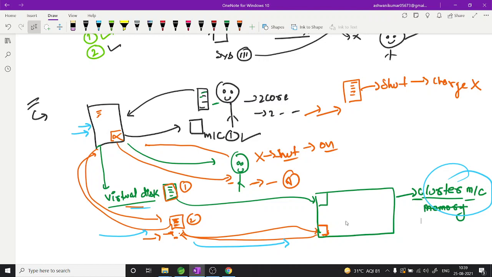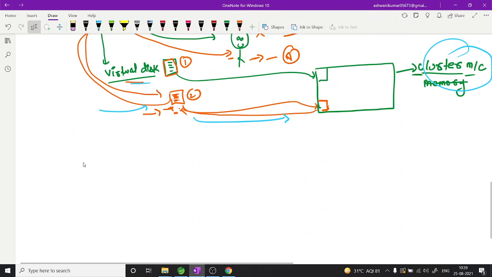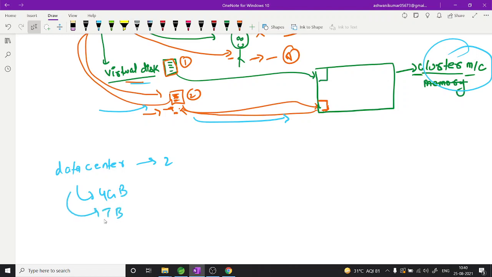And this is the main difference between data centers and AWS. Because a data center will not provide you a machine of, say, 2 GB or something. They will say, okay, we have 4 GB RAM and 1 TB disk, so you have to take this, and whether you switch off or whatever you do, you have to pay for it. So this is why a data center is different from AWS.